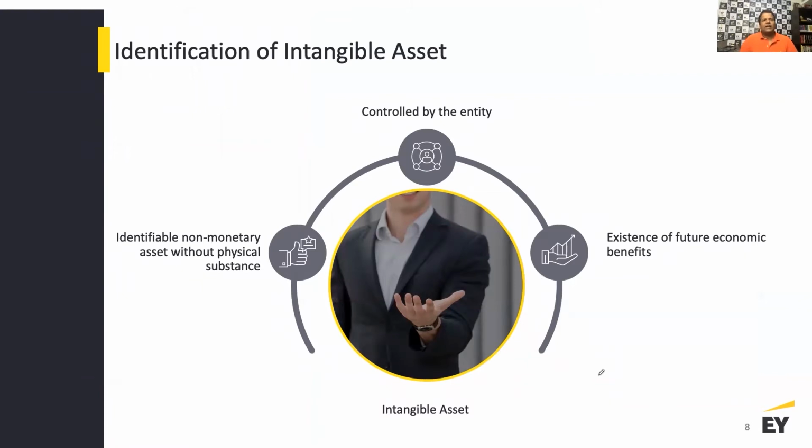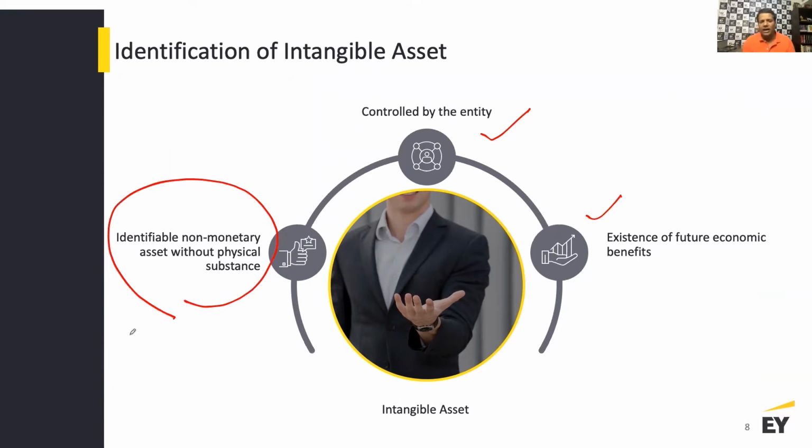So there are broadly two essential requirements. One is, of course, that it has to be a non-monetary asset without any physical substance, which is inherent in the definition of an intangible asset, and we talked about all the examples.